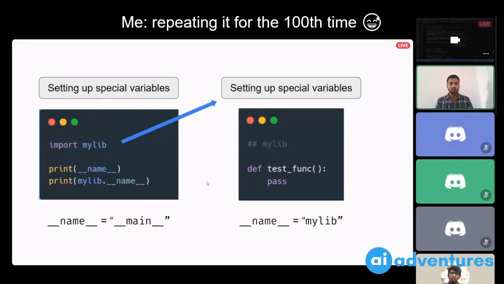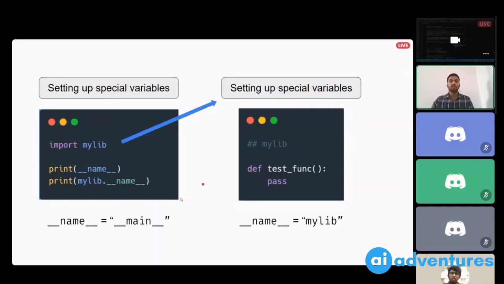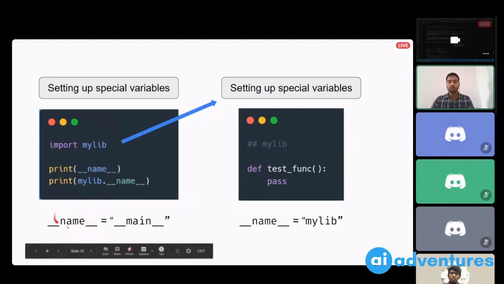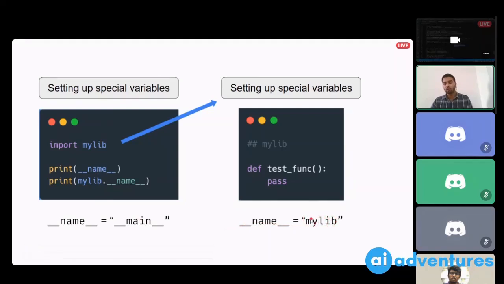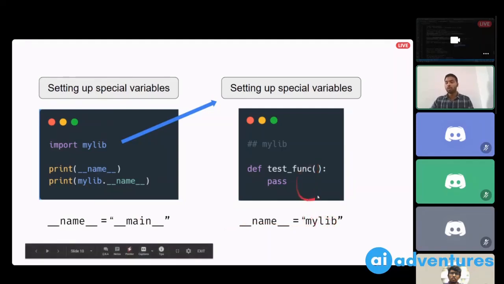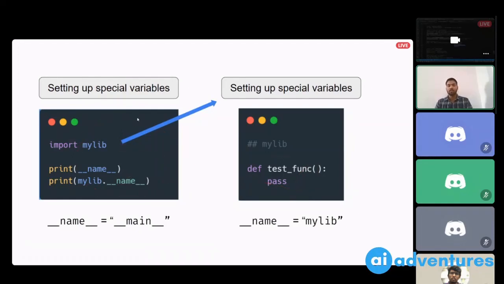Before executing any piece of code, the Python interpreter will start by initializing some special variables. The important variable that we have learned today is the underscore name variable, and it will be set to main if you are directly executing some script, and it will be set to the module name, or the name of the file without .py, if you're importing it from some other Python script. Hope this will help you to solve, or at least answer, a few of your questions.